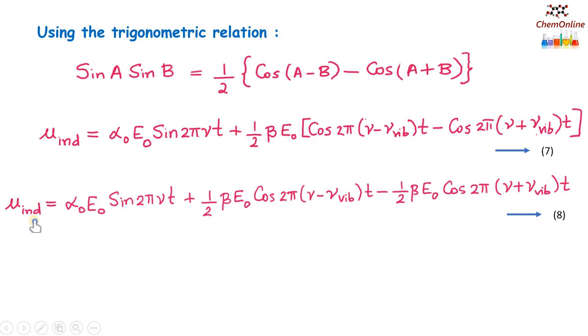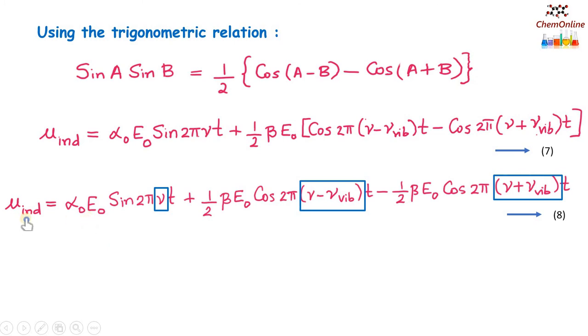On expanding, we get μ equals α0 E0 sin 2πνt plus 1 by 2 β E0 cos 2π(ν minus ν_vib)t minus 1 by 2 β E0 cos 2π(ν plus ν_vib)t. Here we can see three frequency components: ν, ν minus ν_vib and ν plus ν_vib.